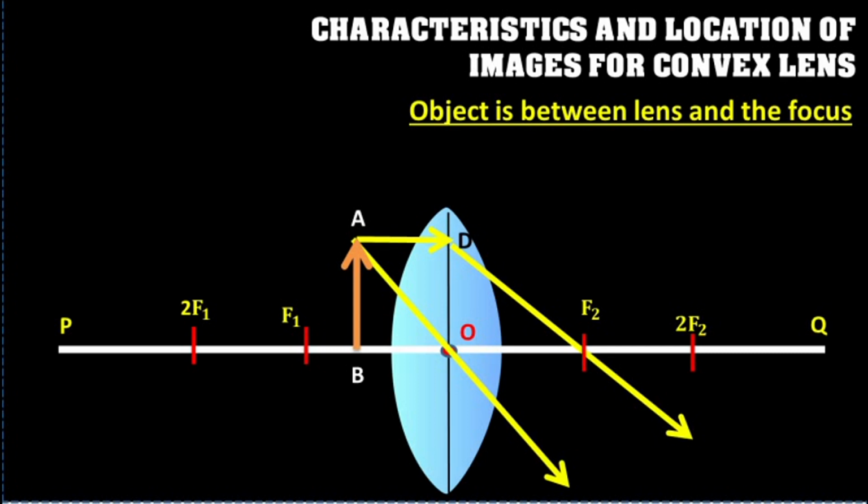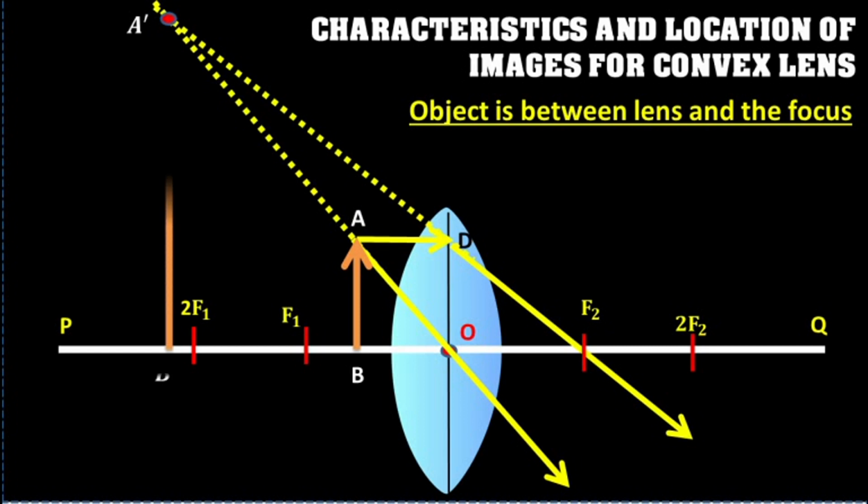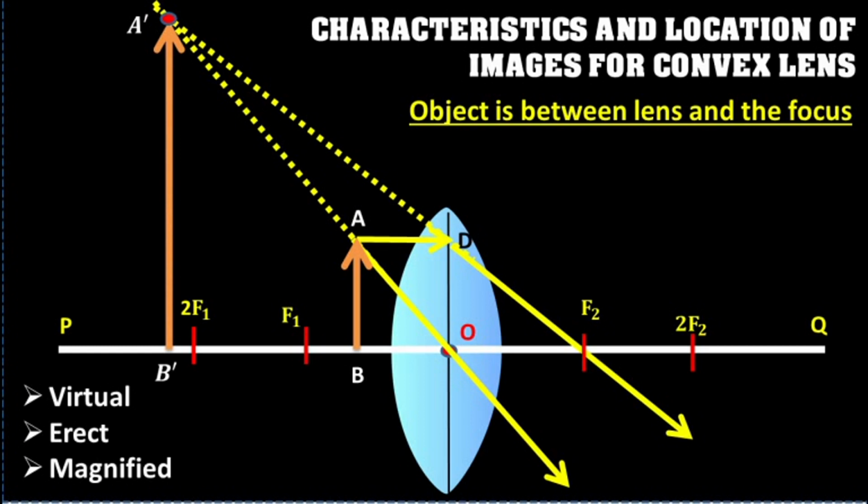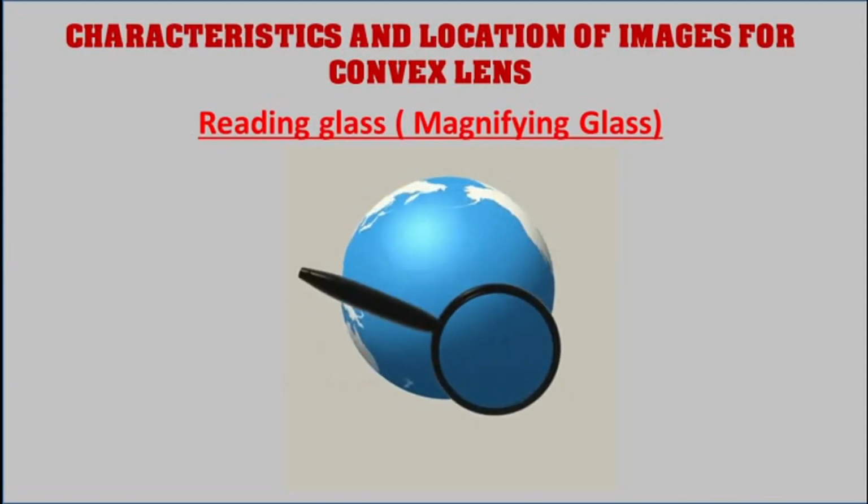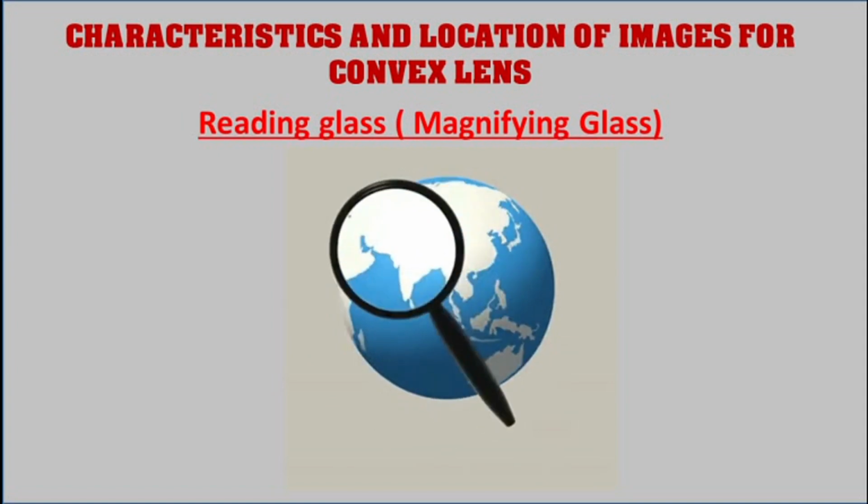The two refracted rays do not meet each other, but they appear to diverge from a point A'. That is, when they are produced backwards, they meet at a point A'. Thus, A'B' is the virtual, erect and magnified image of the object, which is formed on the same side and behind the object. In this manner, a convex lens is used as a reading glass, that is a magnifying glass or a simple microscope.